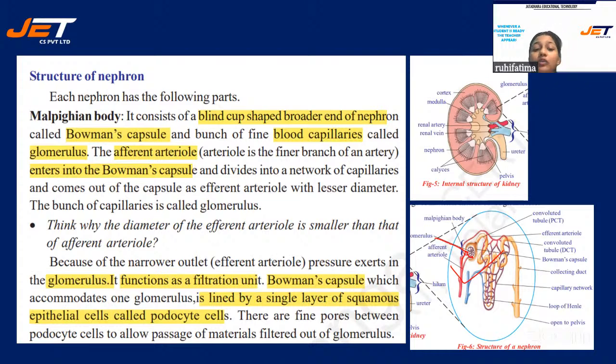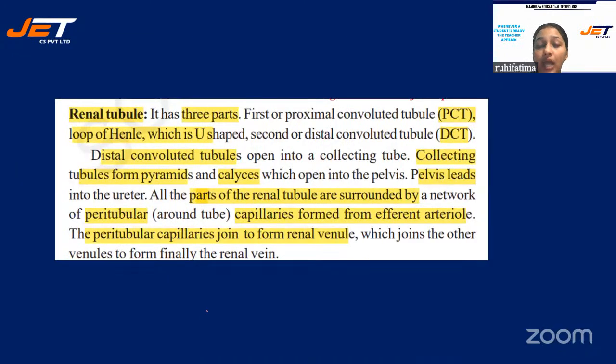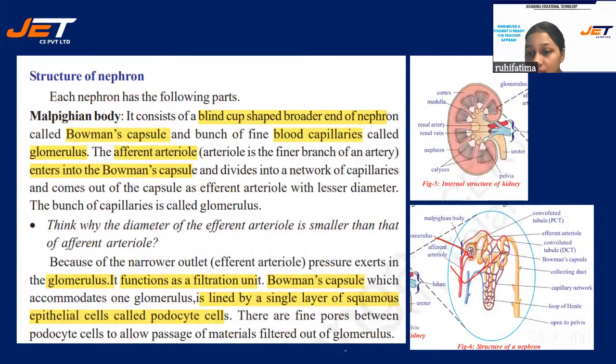And they only allow the passage of the materials filtered out of the glomerulus. Renal tubule. After that, you can see that this is known as the renal tubule. It is going on. These are the renal tubules. In the diagram, you can see the tube-like structures which are coming out. This is the renal tubule.